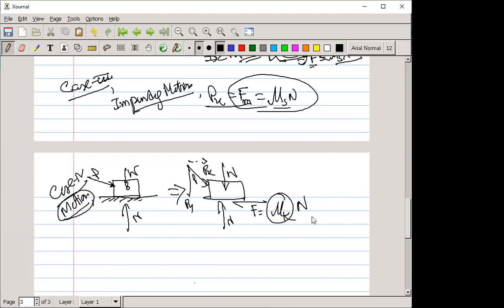Always kinetic. You have to remember this, because people normally do the wrong thing. If any numerical problem comes in the exam asking for the coefficient of friction or the frictional force, and the body is in motion, always multiply the normal with the kinetic coefficient of friction, not the static. If you retain F equal to mu s into N, that is completely wrong. Remember.